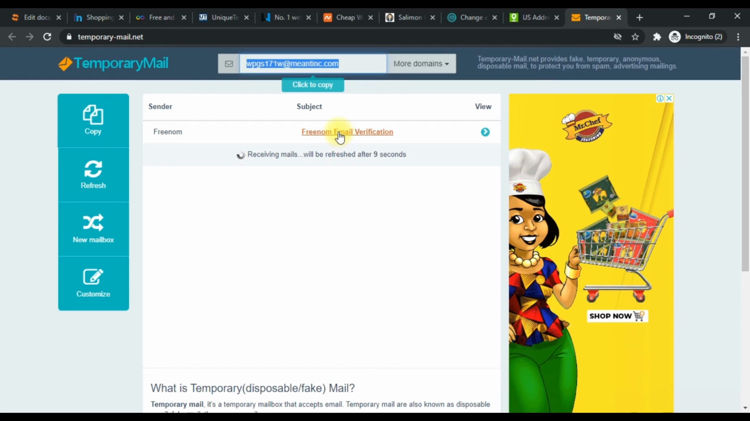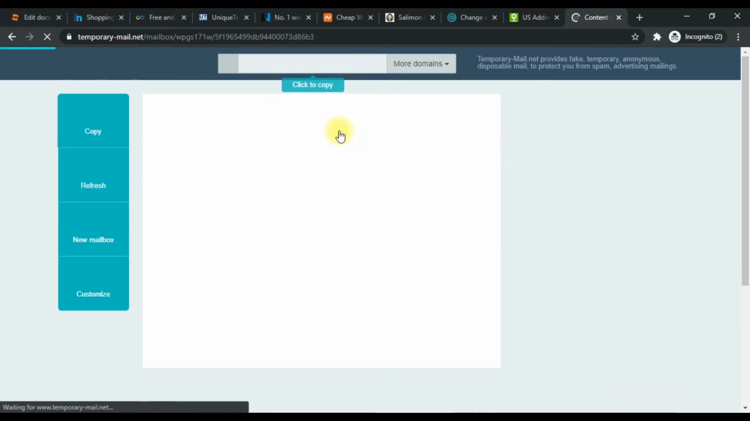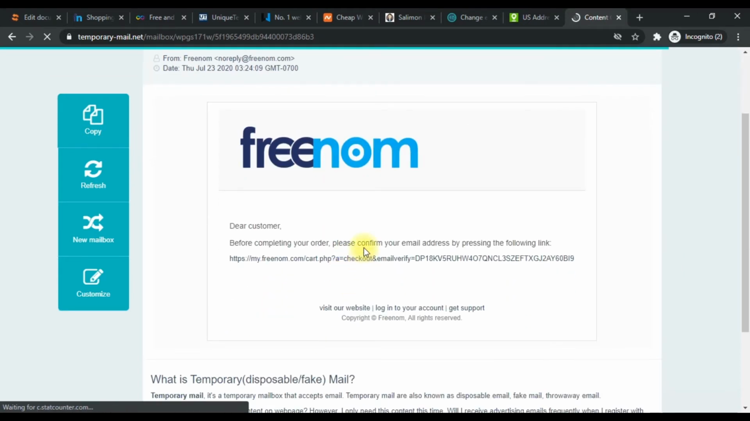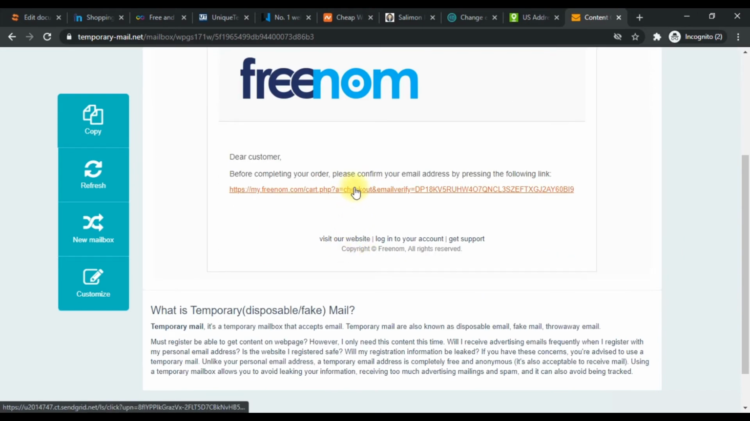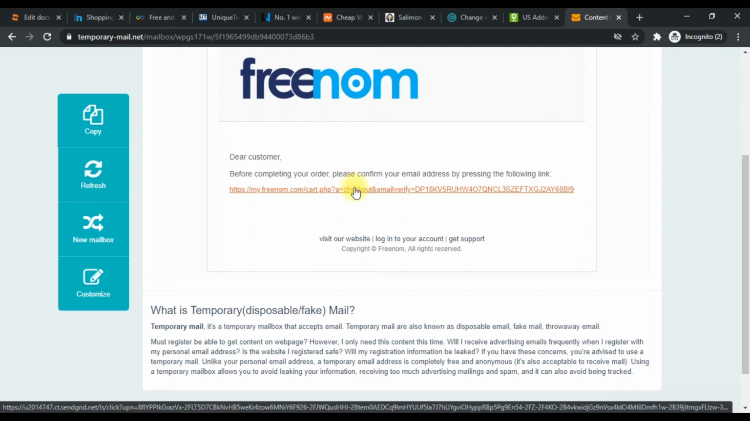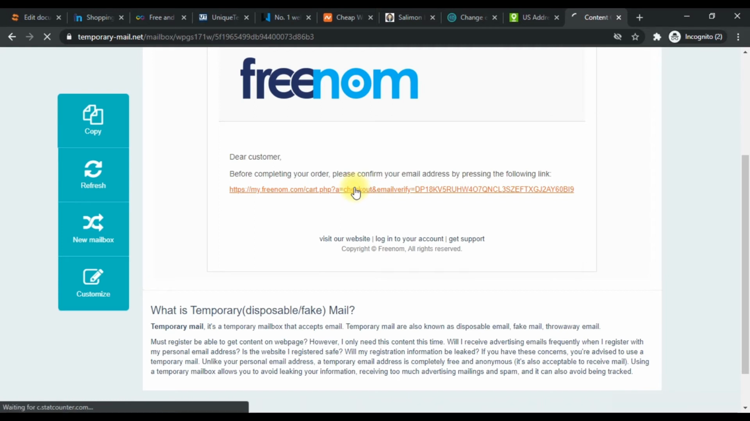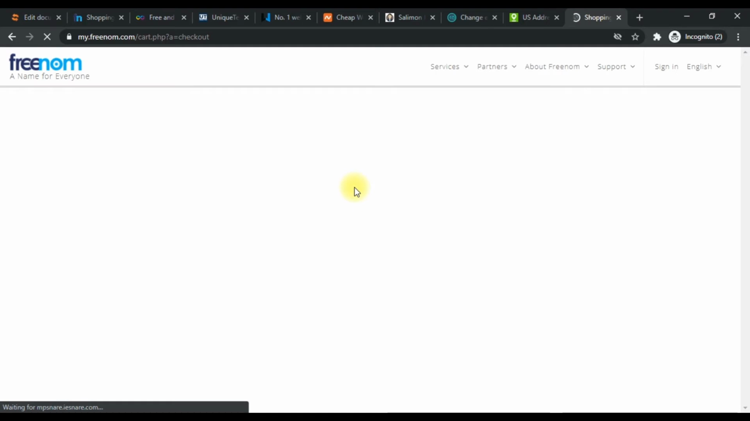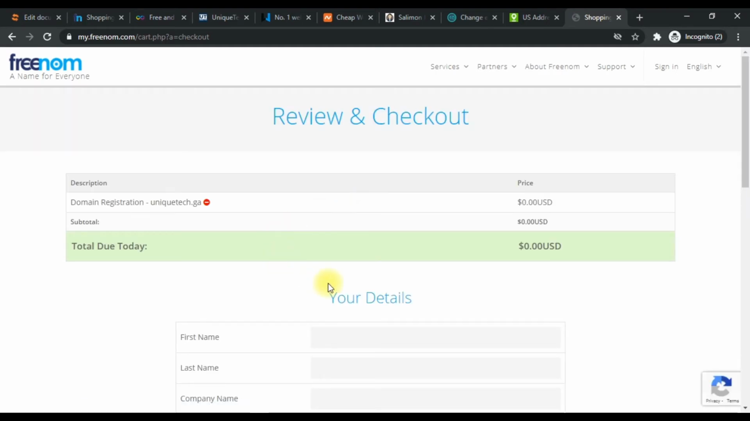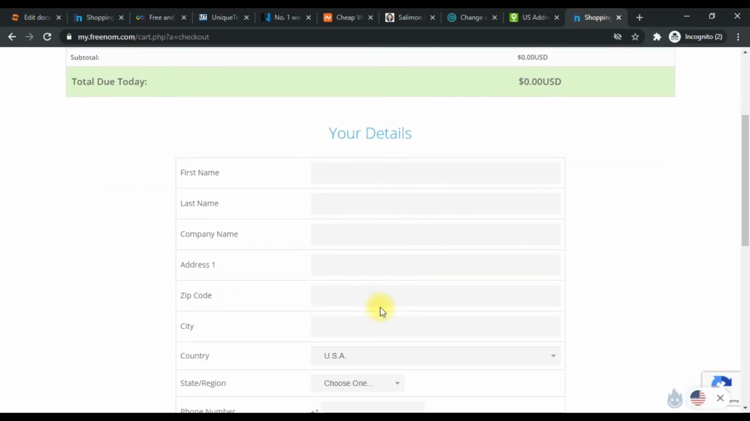Okay, so I have an email here, so I simply click on it and then this is my verification link. Once I click on this link, it will take me somewhere where I will need to fill in the details as I've said. So simply enter the details in this form. You can decide to use your own name instead of this name, since you will want to continue using this account.